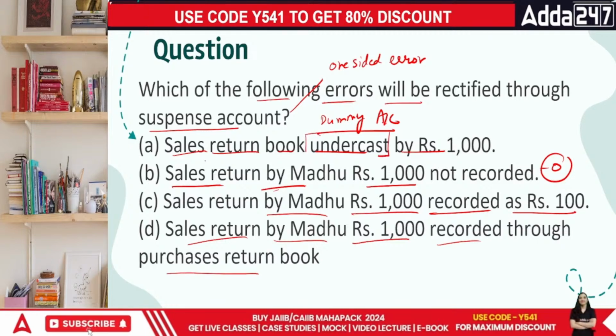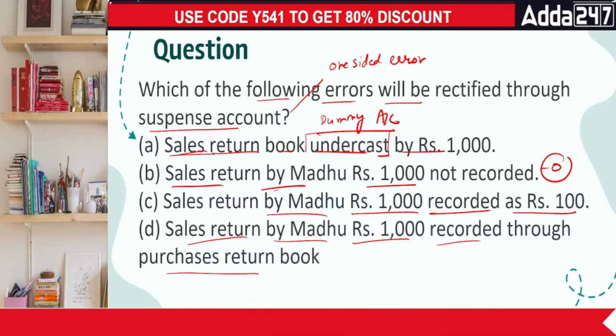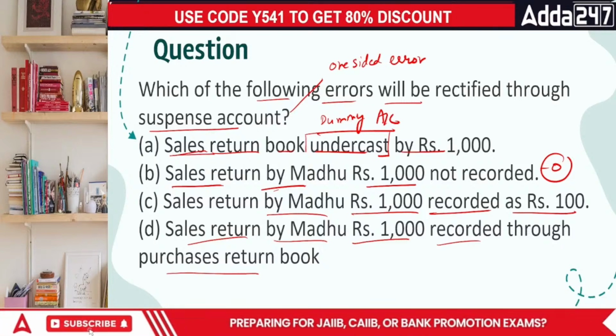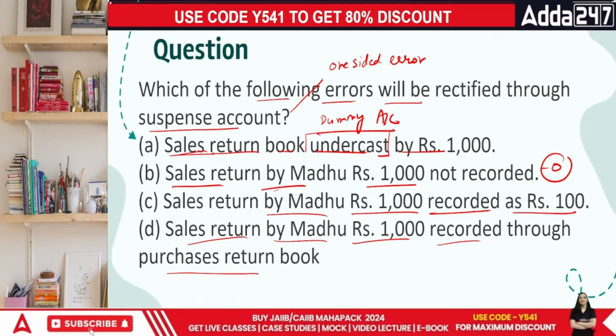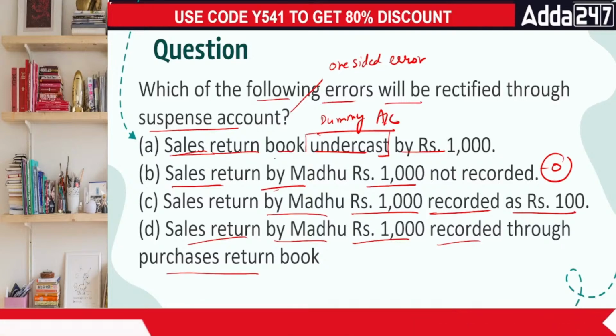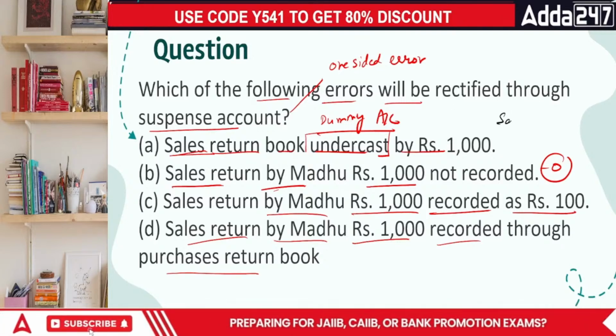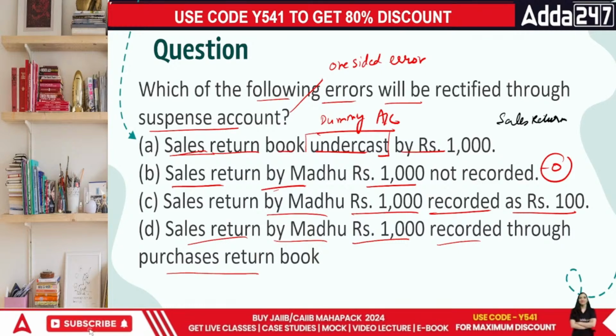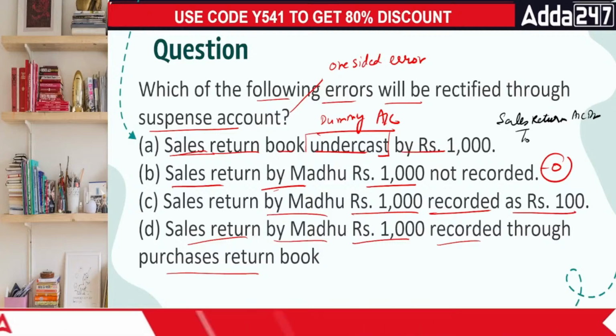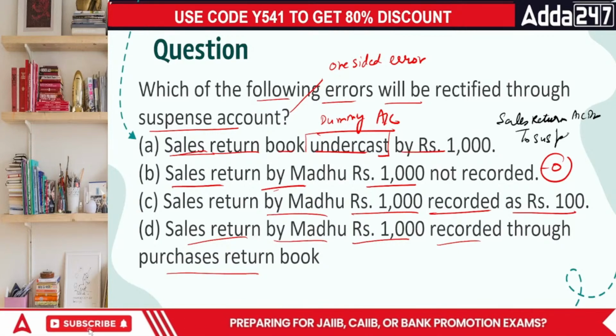And how do we make the journal entry here? Sales return book undercast by rupees 1000. Rectified journal entry is sales return. Sales return is a debit item. So we will say sales return, because income is being reversed. That is why. Account debited to suspense account.